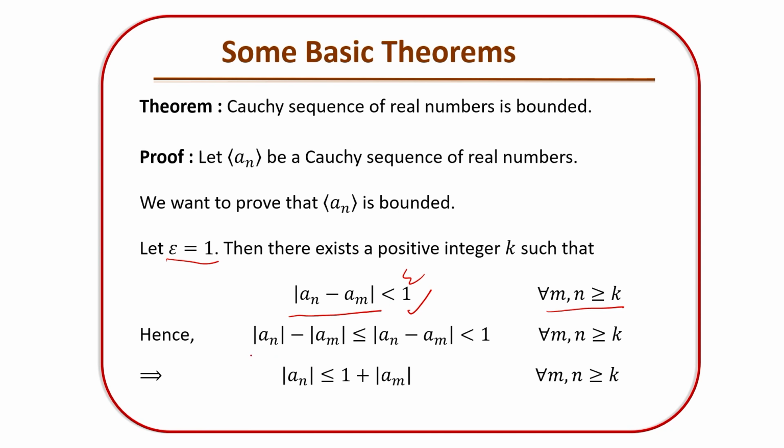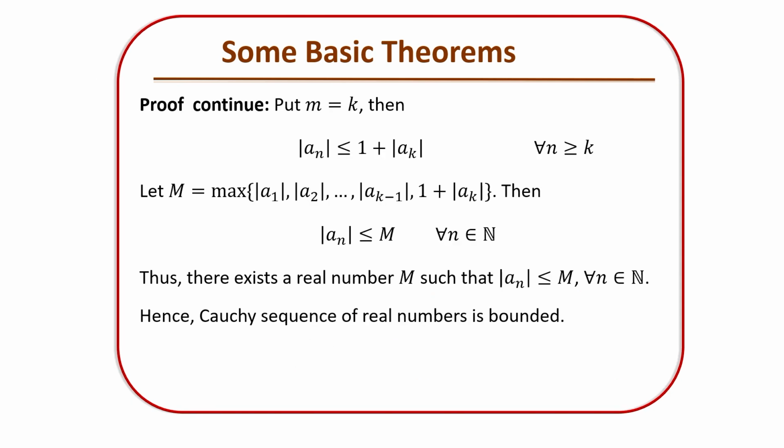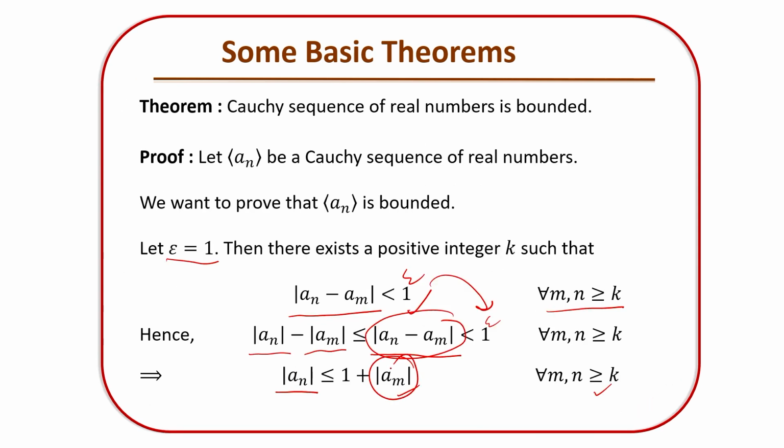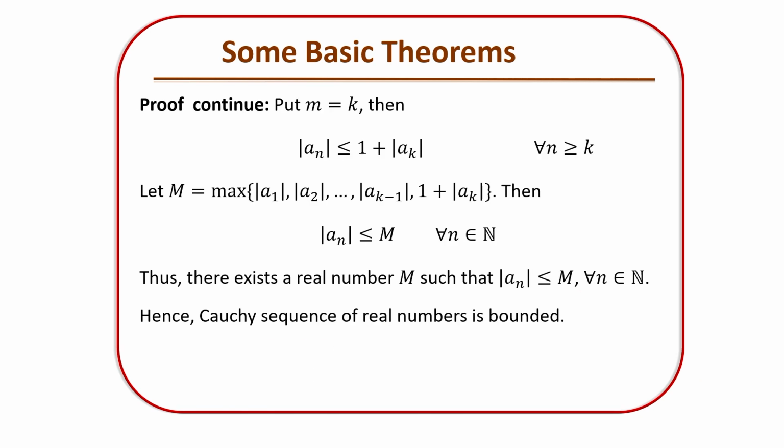What is the inequality? The modulus of an minus the modulus of am is always less than or equal to the modulus of an minus am, and it is given in the previous one, the first one. So, it is less than 1, which is epsilon, that is right. So, that means the modulus of an can be written as less than 1 plus the modulus of am for every n, m greater than or equal to k. Now, put m equal to k in the right hand side. So, what happens? The modulus of an is less than or equal to 1 plus the modulus of ak, and this happens for every n greater than or equal to k.